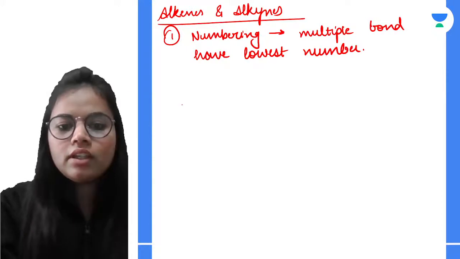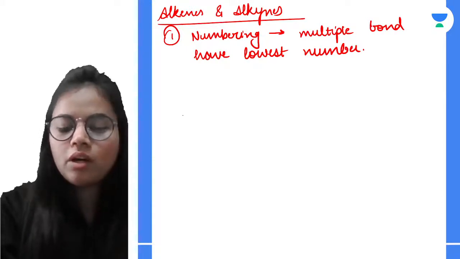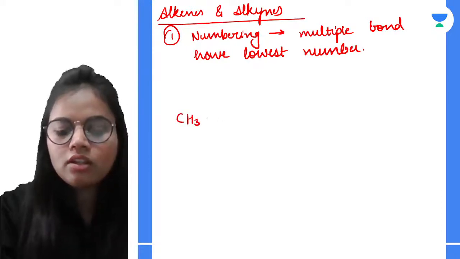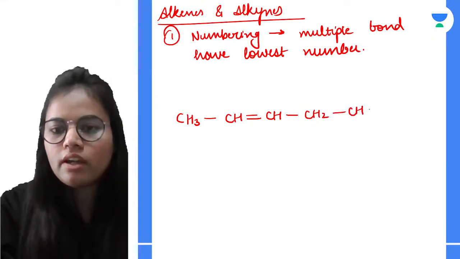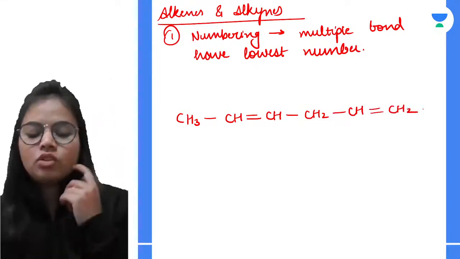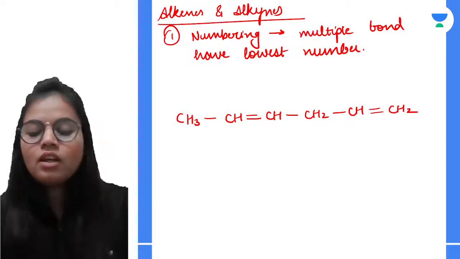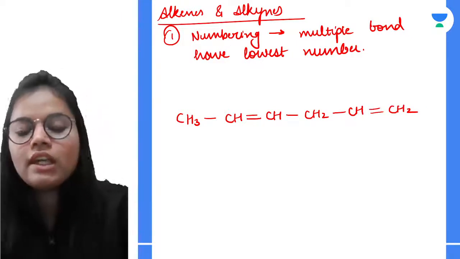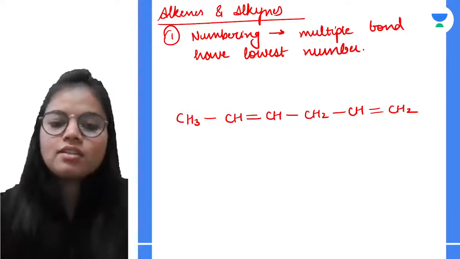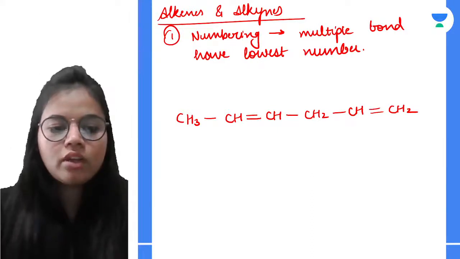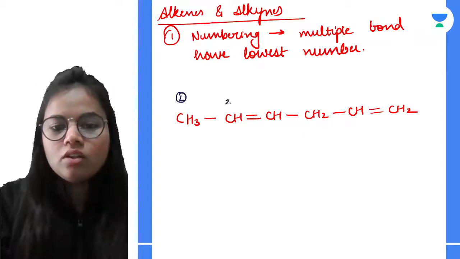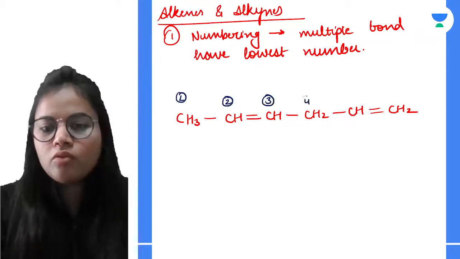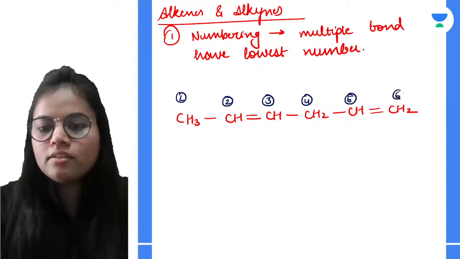So if I am having the compound CH3, CH, CH, CH2, CH and CH2. Over here I am just having the double bond. That means alkene. Now I can start the numbering in two ways. Let's suppose that I start the numbering once from here: 1, 2, 3, 4, 5 and 6.